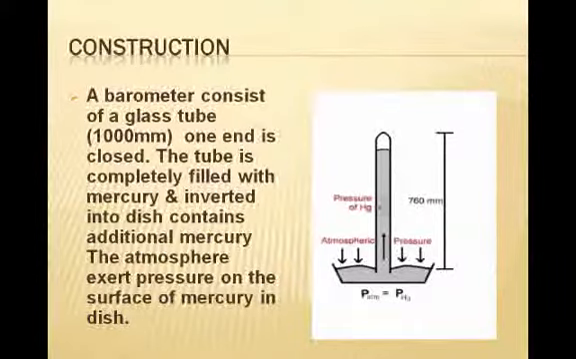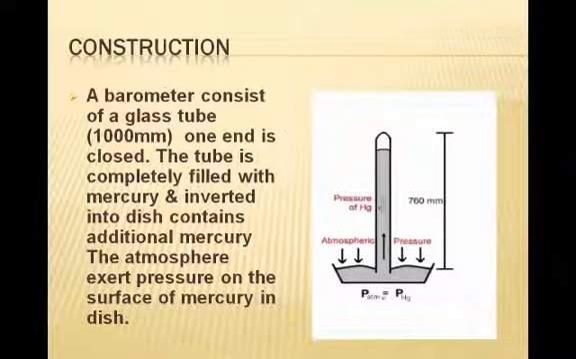Now here we are studying a simple barometer, which is called the Torricellian barometer. This Torricellian barometer consists of a 1000 millimeter long tube, of which one end is sealed closed, and we take another dish containing additional mercury, and this long tube is also filled with mercury. A barometer consists of a glass tube of 1000 millimeter, one end is closed.